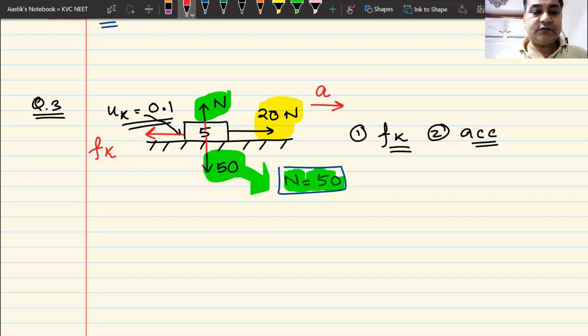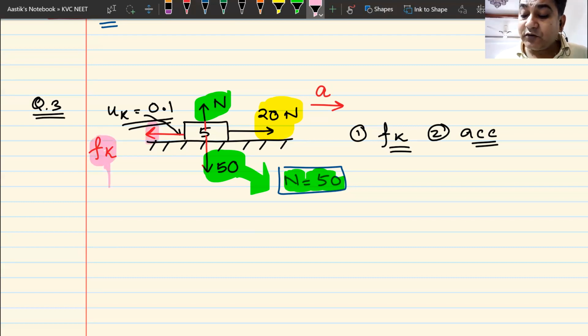Very simple. It is not given how the block is moving, but the only force trying to move the block is 20 newtons, which is in the forward direction, and hence this block can only move forward, and hence friction has to act backwards. Do we understand this?